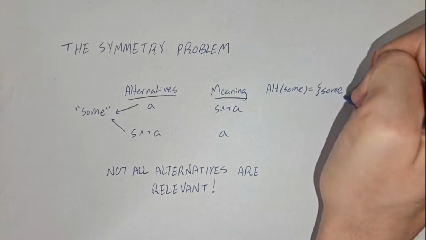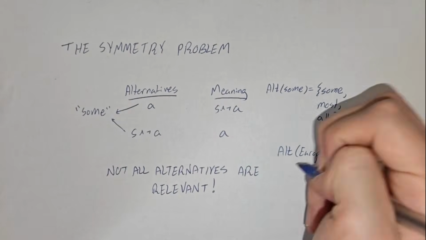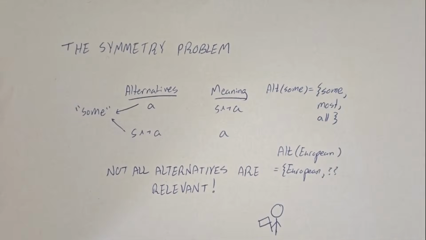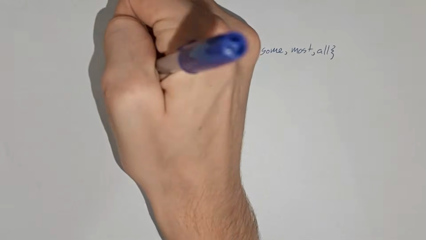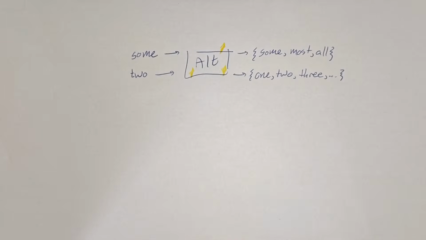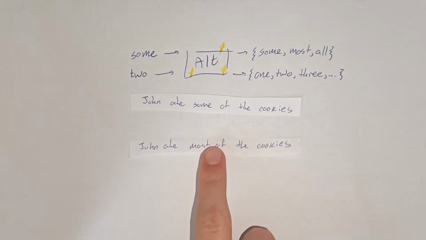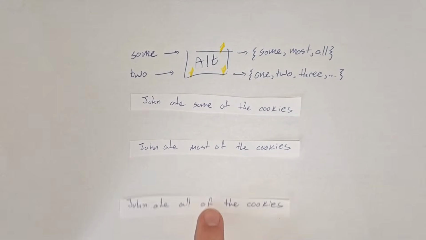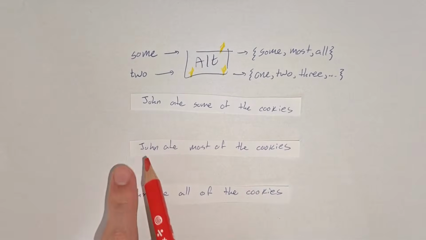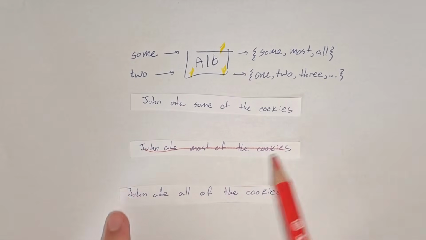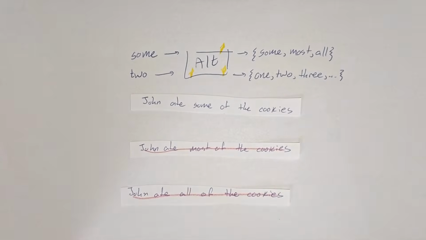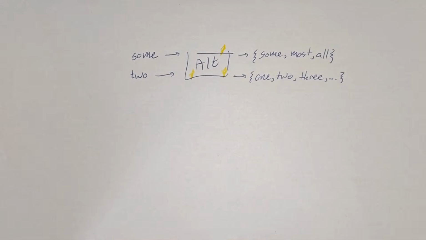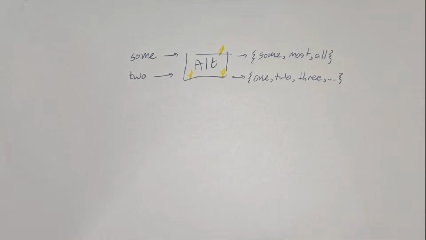In some cases, the relevant alternatives are a bit more clear. In some cases, a bit less, and they can change depending on the context. Knowing the relevant alternatives for everything is hard, so let's just assume that we have some magic function, alt, that gives us the right ones. And so in stating John ate some of the cookies, we can also look at that statement's alternatives. When plugging in some's alternatives, our previous logic still works. The speaker didn't say John ate most of the cookies or John ate all of the cookies, and so we infer that it isn't true. This is the same as we've done before, but maybe a bit hand-wavily, avoiding the symmetry problem.